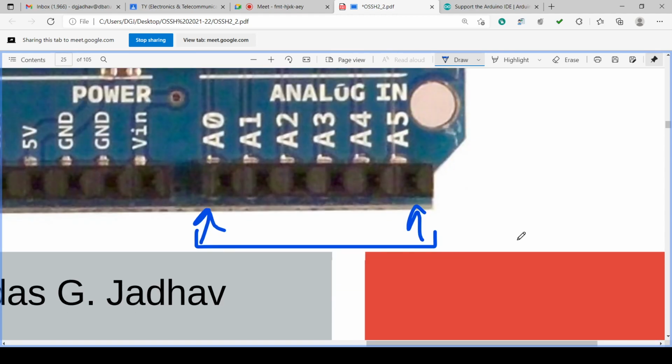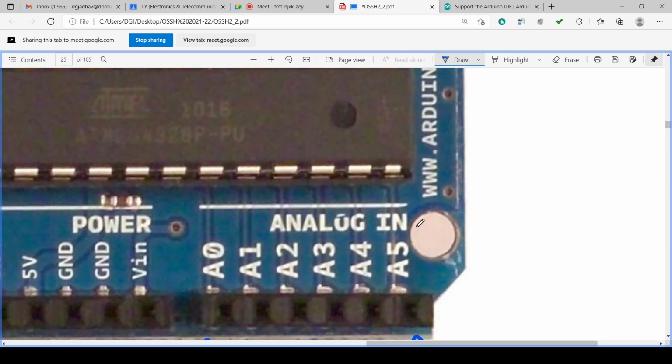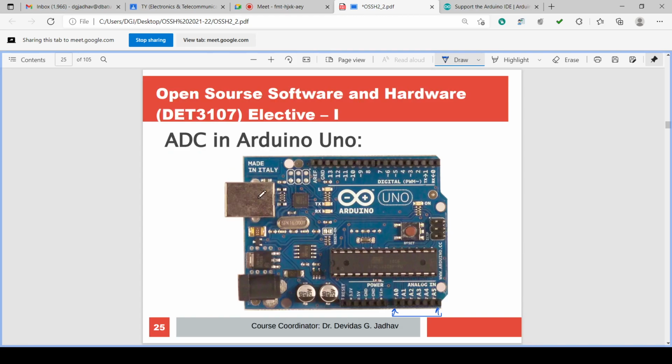So 0, 1, 2, 3, 4, 5, 6 pins are there, and these 6 pins are analog in. Internally in this microcontroller, there is an analog to digital converter circuit on these pins A0 to A5.